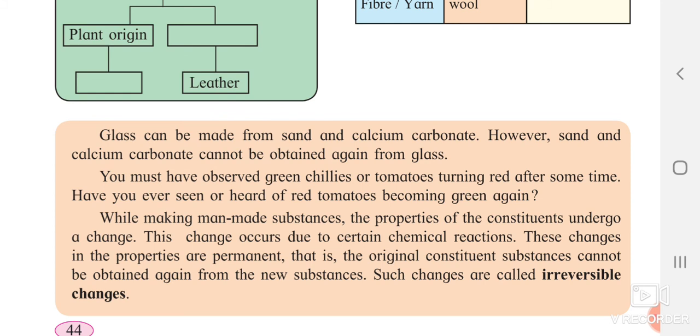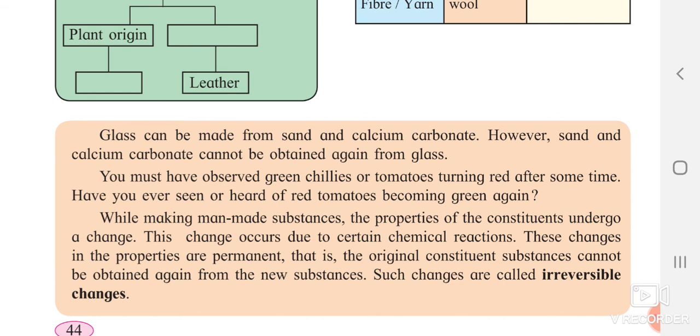You must have seen or observed that green chilies and tomatoes turn red after some time. But have you ever seen that after getting red they are converted back to green color? So some changes which take place, which go forward and again come back, are said to be reversible changes. But in some changes, if they go further, they are not supposed to come back to the original constituent which they were earlier. So they are said to be irreversible changes.